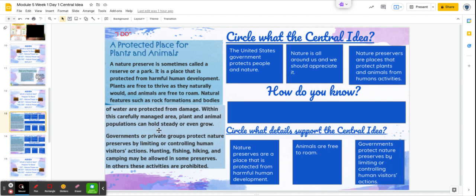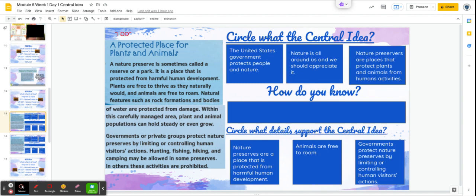So let's take a look at the text here. Our text is saying a protected place for plants and animals. I can always look at our text features, our titles, our headings, illustrations, whatever can help us identify what this text is mainly about. So what's the central idea? A protected place for plants and animals.